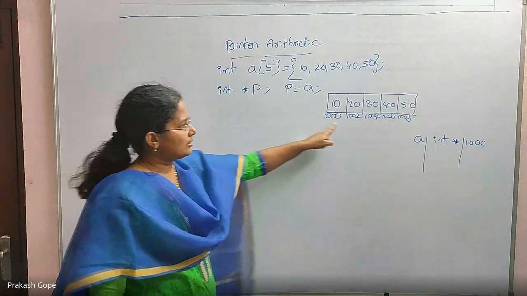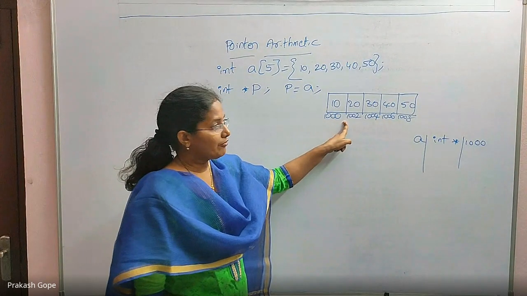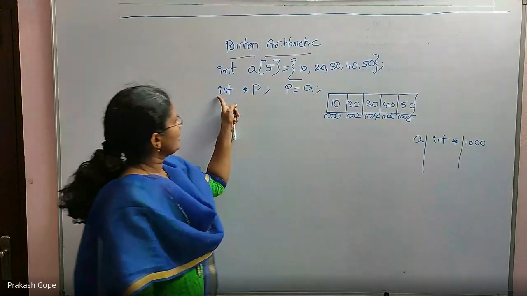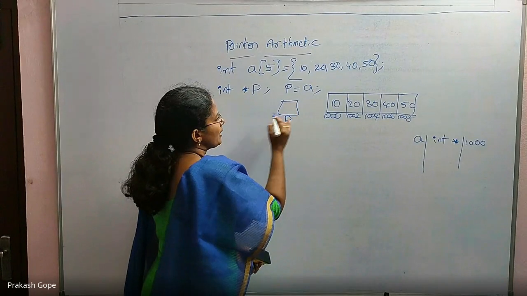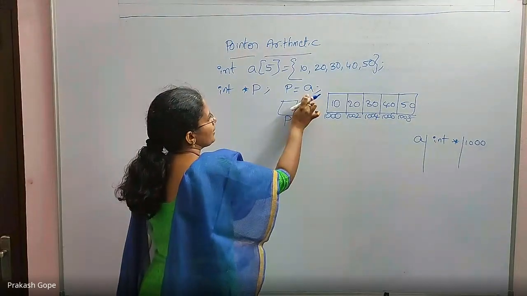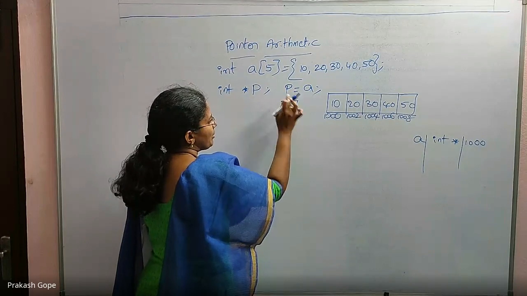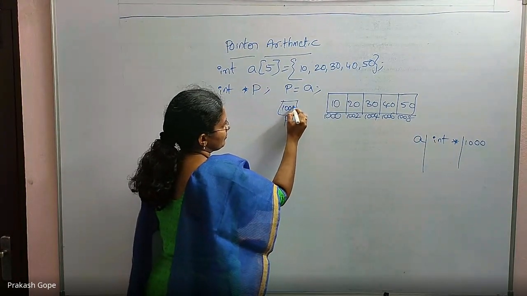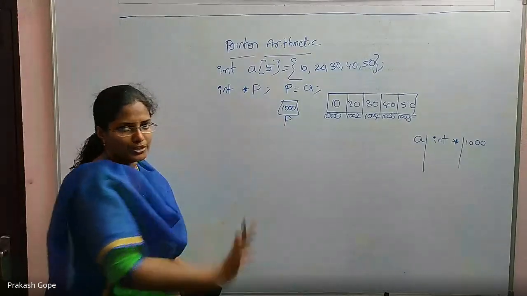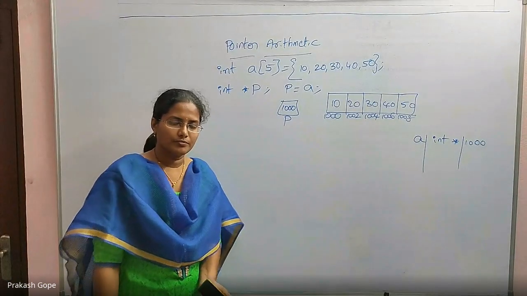Okay, so internally this is what is happening when you declare this. When I declare this, what is happening? Pointer P, memory gets allocated. With this one line, whatever is the value of A is kept in P. What is the value of A? 1000 is kept in P. P is also an integer pointer. Till now it is clear, right?